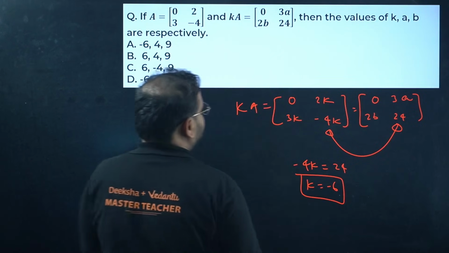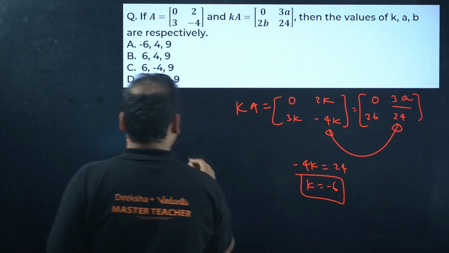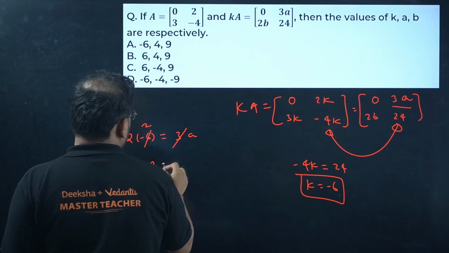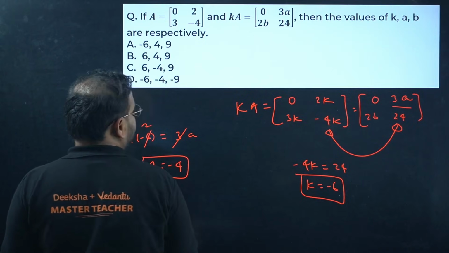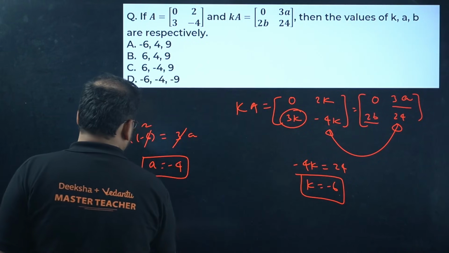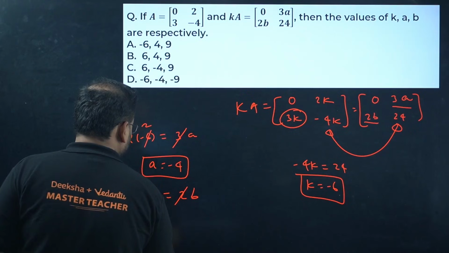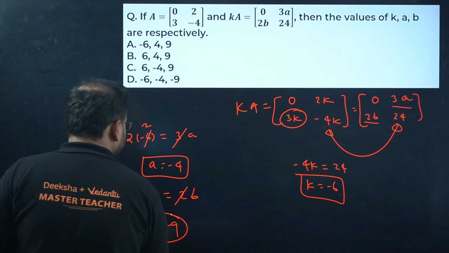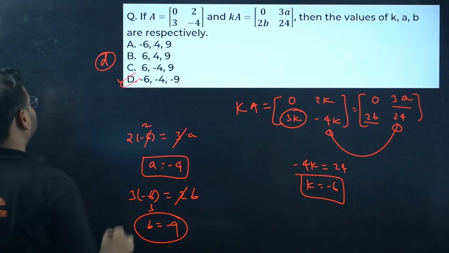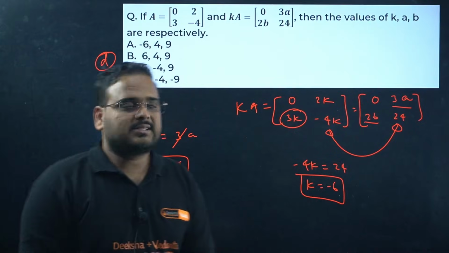K is minus 6. So 2 into minus 6 will be equal to what? 3 into A. 3 twos are 6, A value is minus 4. In the same fashion, 3K equals 2B. 3 into minus 6 will be equal to 2B. 2 threes are 6, so B is minus 9. Minus 4, minus 6, minus 4, minus 9 is option B. This was given, right? Got it? Yes, moving on.